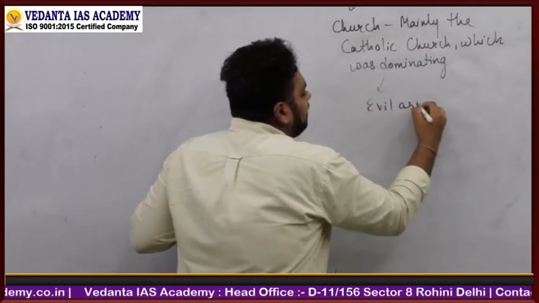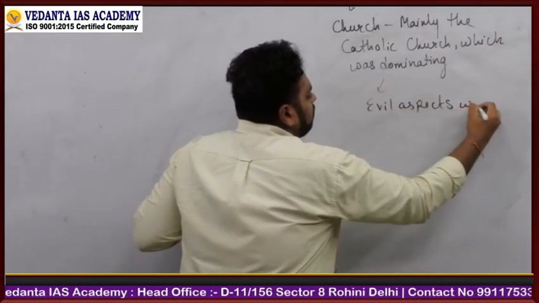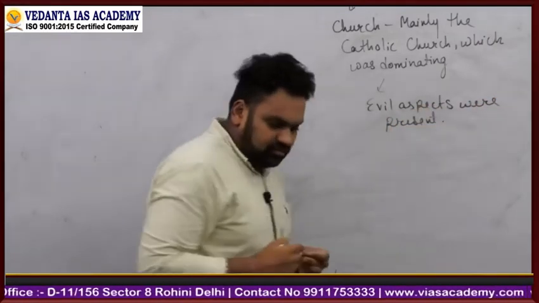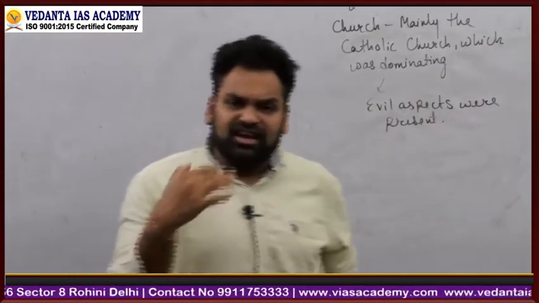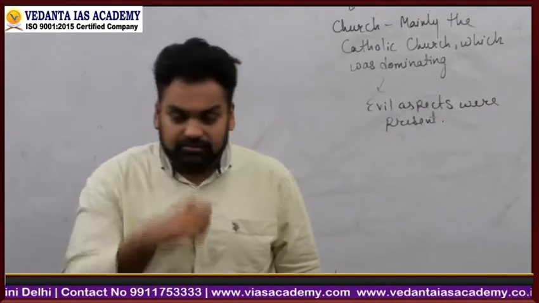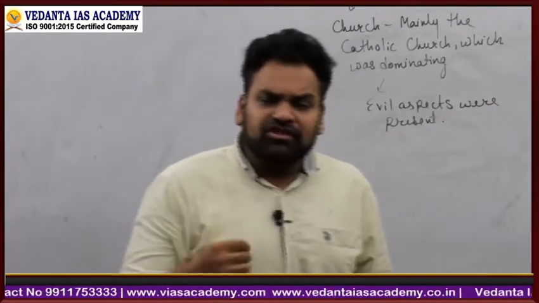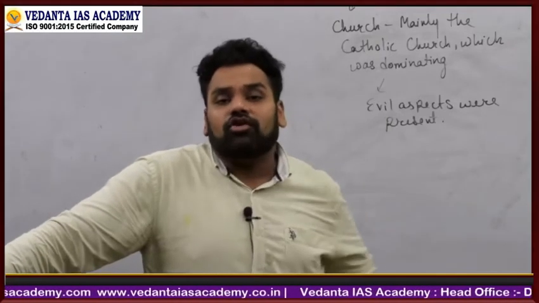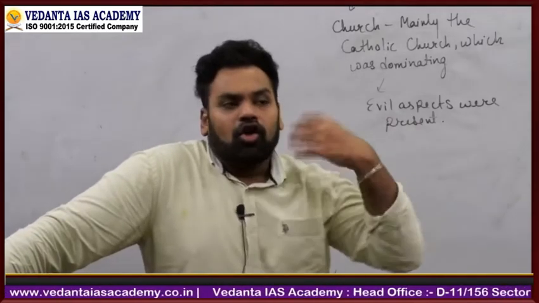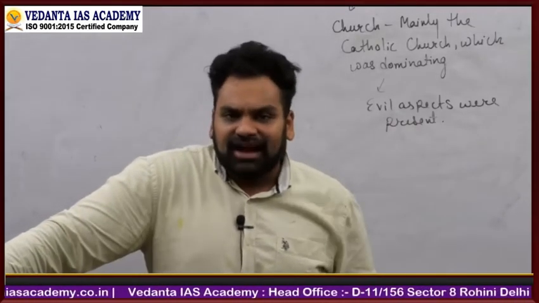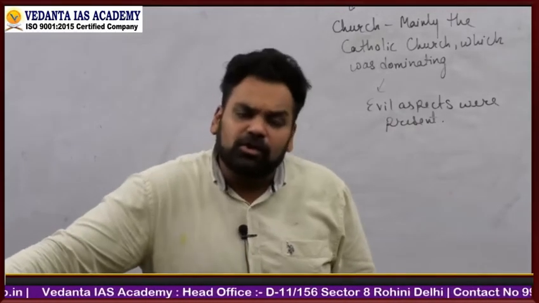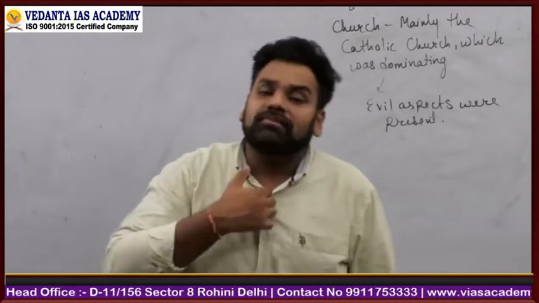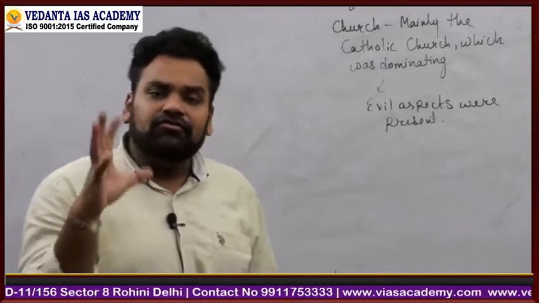The church's dominance meant they were more towards evil ideas. Church was trying to maintain its dominance at the cost of the common people. It said, whatever happens, anybody can die, anybody can say anything, but what I have said will be the final thing.